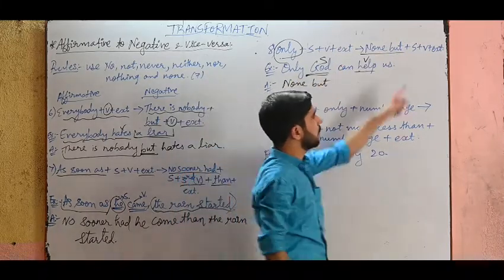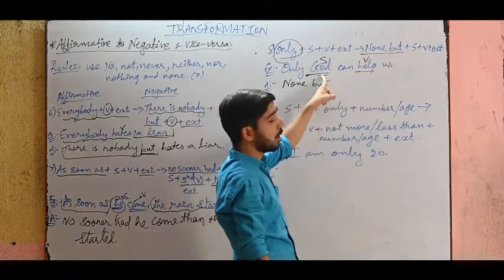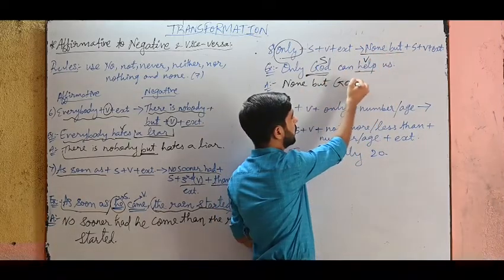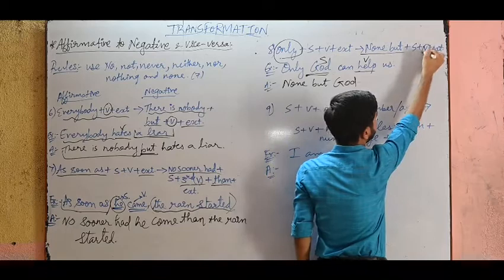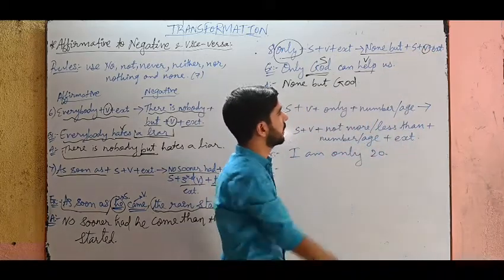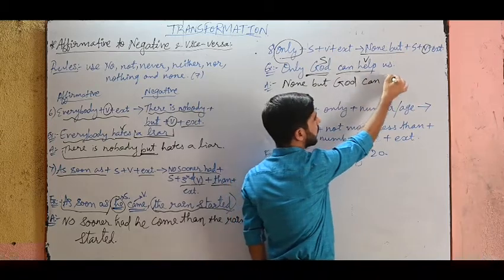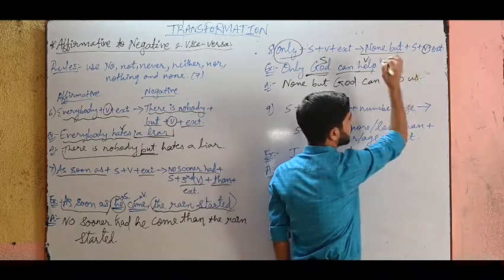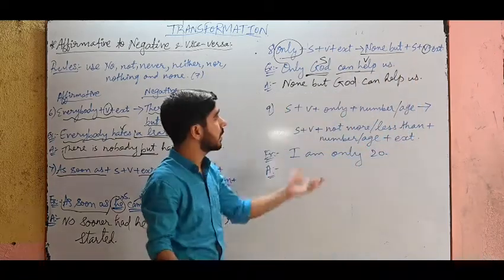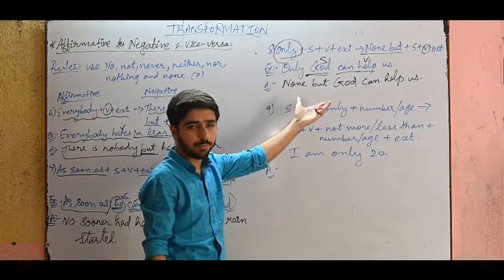None but. Then what is the subject in the sentence? God. None but God. Then what is the verb? Can help. This is the helping verb and this is the main verb. So none but God can help us. Full stop. This is it. Just follow the rule and it's very easy for you.